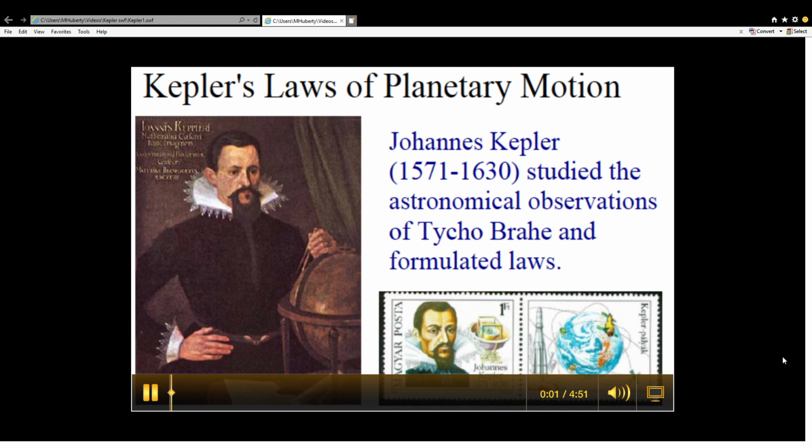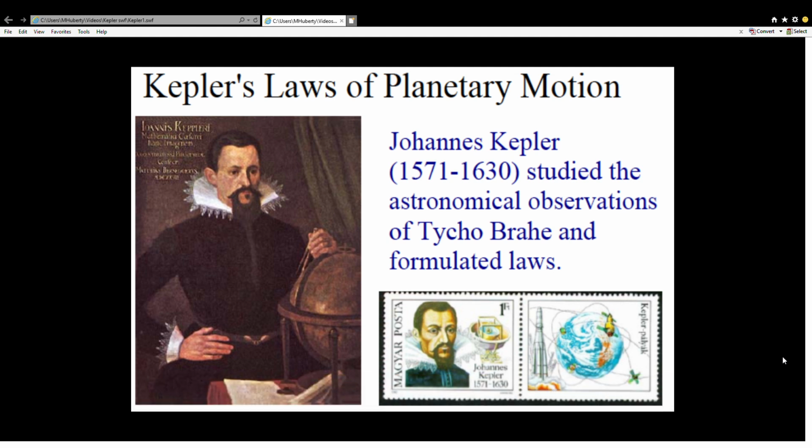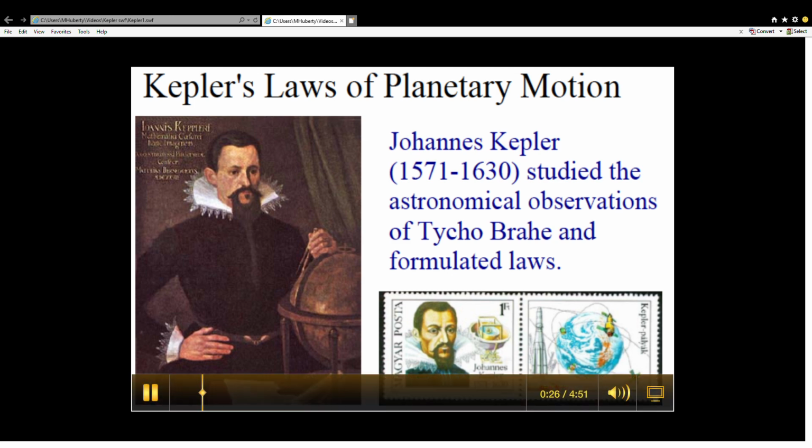To begin our study of Kepler's laws of planetary motion, we'll start with who were these people who came up with the laws, and what are they, and then we'll get into the proof of the first law. Johannes Kepler was a German astronomer, who lived from 1571 to 1630, and he had actually worked under another astronomer,